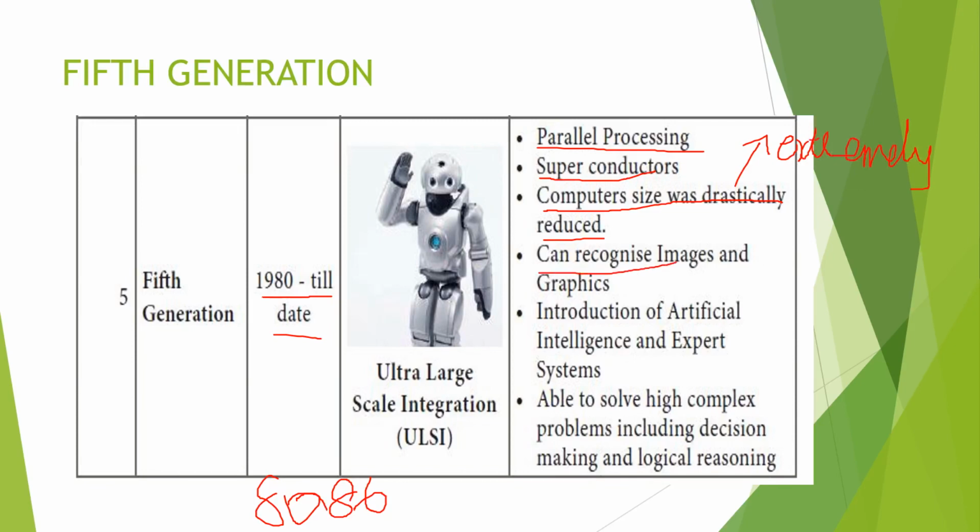It can recognize images and graphics. In this computer only, it will recognize the image and the graphics. Introduction of artificial intelligence and expert systems. In the fifth generation itself, artificial intelligence and expert systems are discussed, but even now it is still a work in process. It is able to solve highly complex problems, including decision making and logical reasoning.